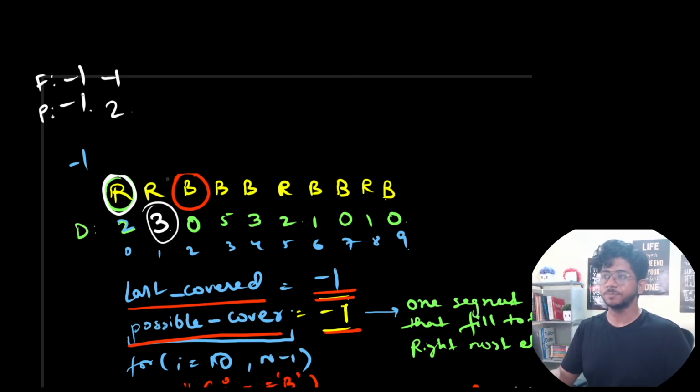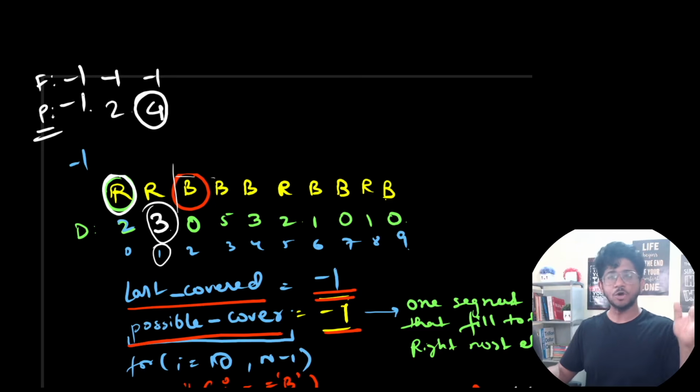Now this one is 3. So we have filled till -1. Since this is red, we will not change anything. But if this spills, we can go till 0, like 2, 3, 4. These 3 will be filled. So 1 plus 3, we can go till 4. So we will update the possible coverage that we can do. So now if we spill this red one, it can cover till this much. But if we spill this one, it will cover just these 2 elements.